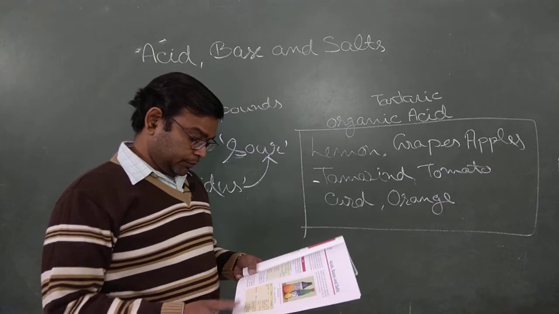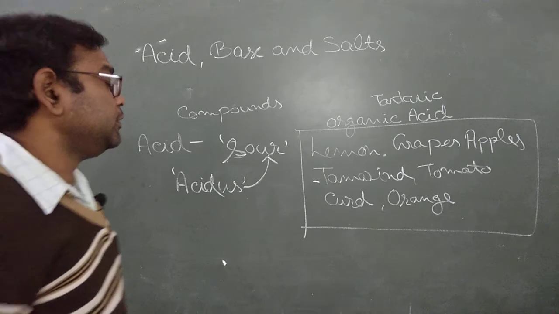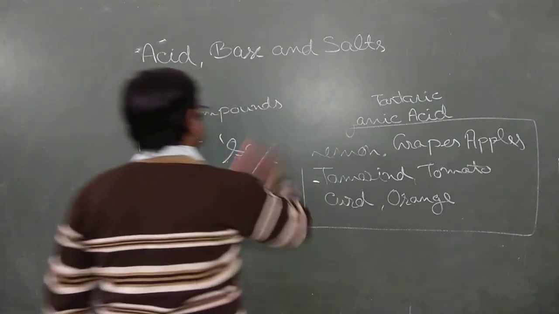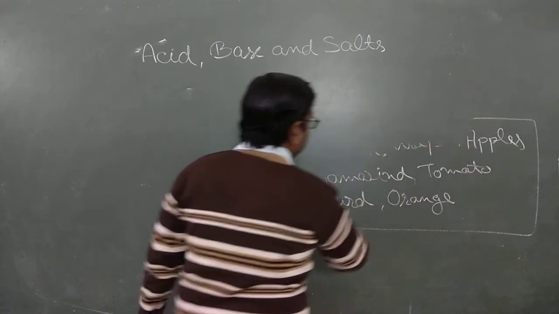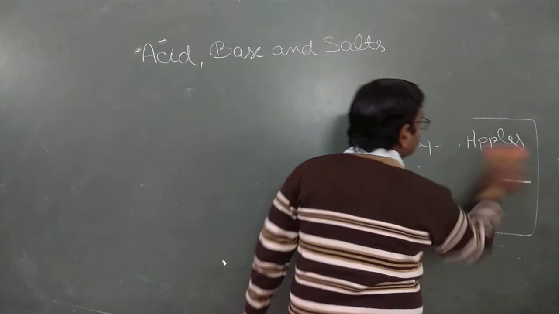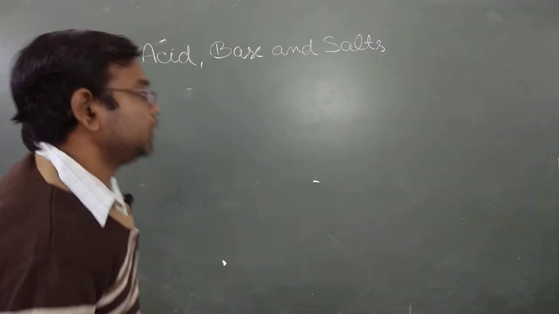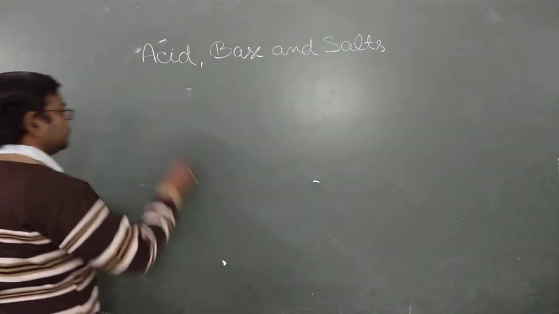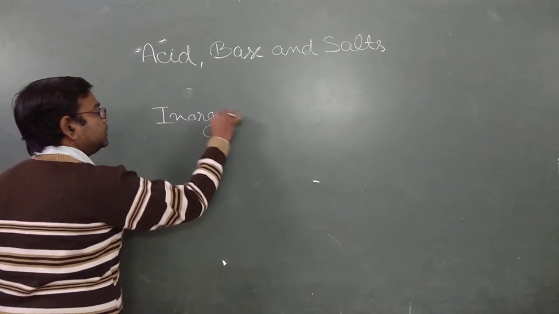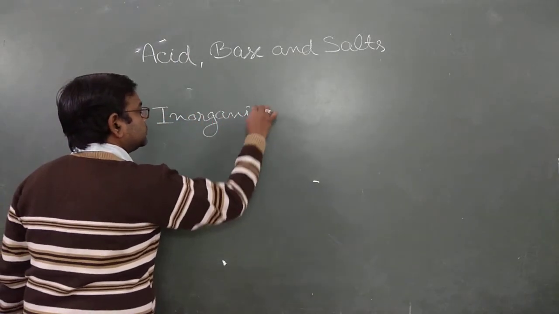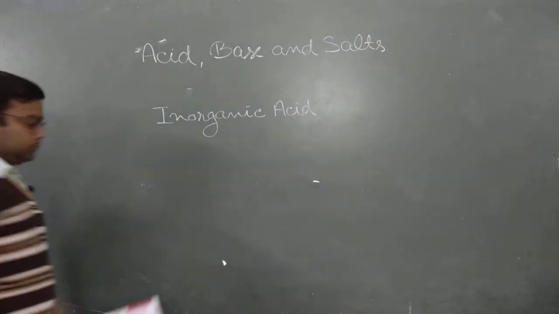Now there are some inorganic acids, which are not obtained from the organs of living beings, but are available in our surroundings in different forms. They are obtained from sources other than living organs.